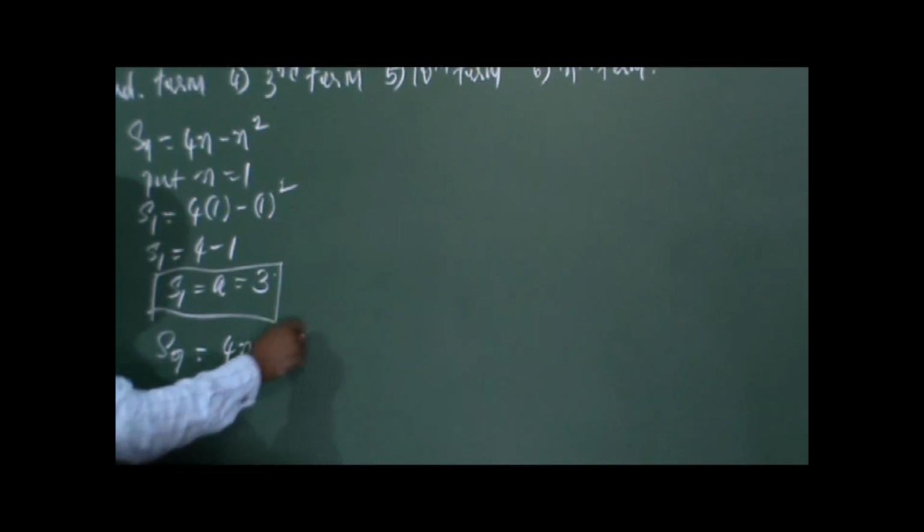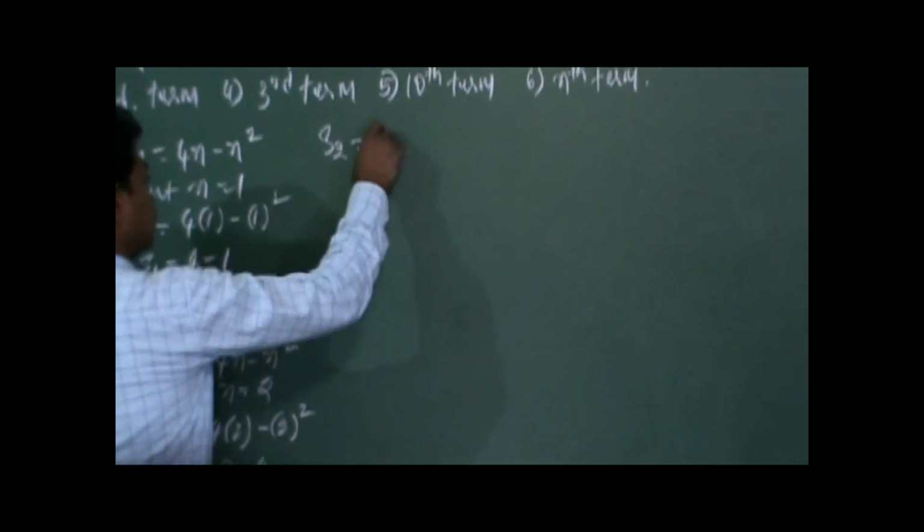So Sn is equal to 4n minus n square. So put n is equal to 2 here. So S2 is equal to 4 into 2 minus 2 square. So S2 is equal to 8 minus 4, that is 4. So S2 is 4. So sum of first two terms is 4.